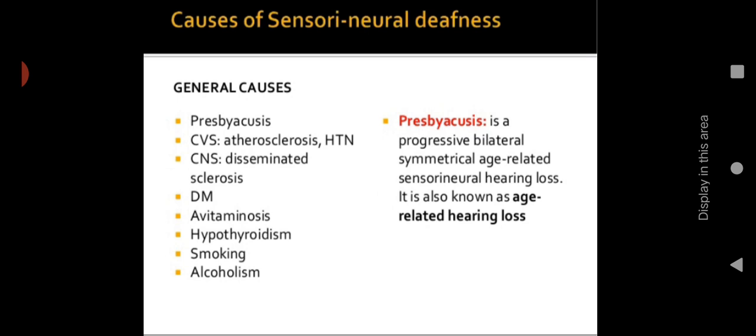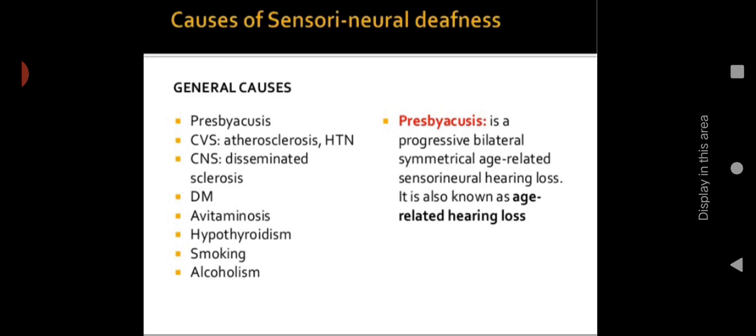Then general causes, including presbycusis. Presbycusis is a progressive, bilateral, symmetrical, age-related sensorineural hearing loss. It is also known as age-related hearing loss. In elderly people, those above 60 or 70, there is a chance of partial or complete hearing loss, and that is called presbycusis. It is progressive and bilateral, so both ears will be affected.